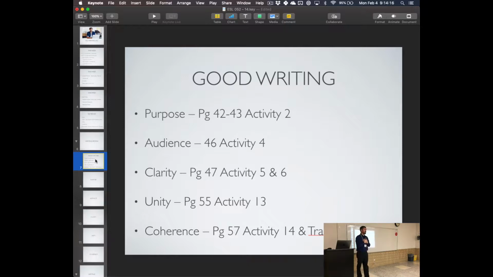Let's say that I am the student and I'm writing to my teacher. Does that change how I write? Yes, it does. Or if I am me and I'm writing to my mother, does that change how I write? Yes. If I am me writing to Father Tom, does that change my writing again? That's the idea of audience when we change things.